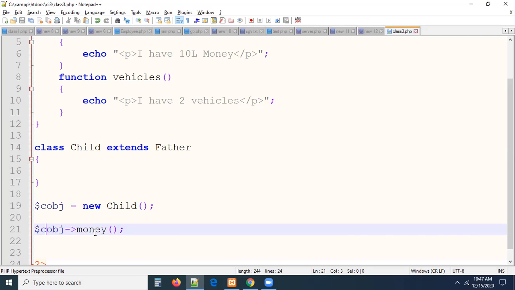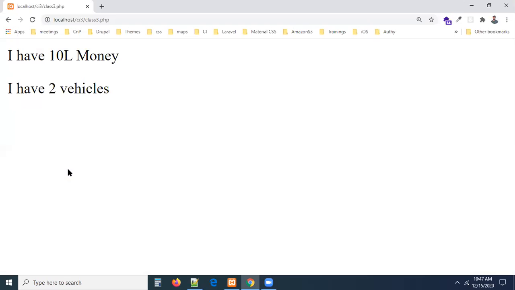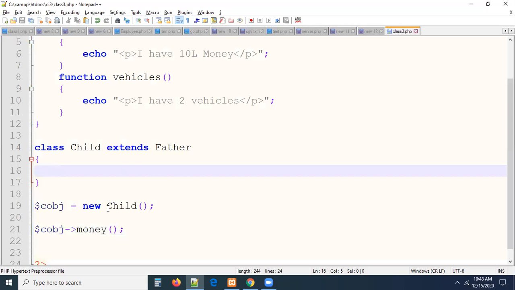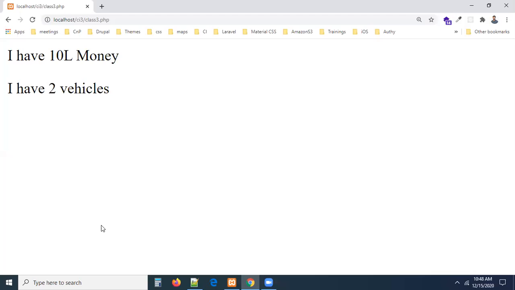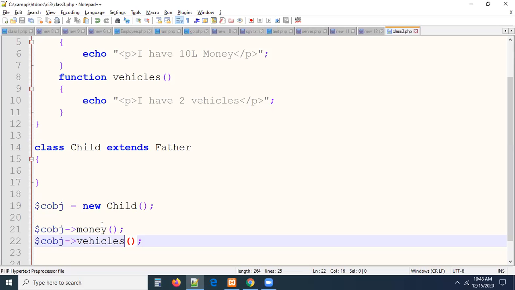So I created a child class object, and in the child class we don't have any method, but I'm calling the money method here. Because of the inheritance rule, this money method is automatically available to the child class, guys. If you refresh, can you see? Child is able to access father's money. In the same manner, the child wants to access the father's vehicles also, and yes, the child can access them. Refresh the page. There is no restriction on the father's properties being accessed by the child. This is the rule.